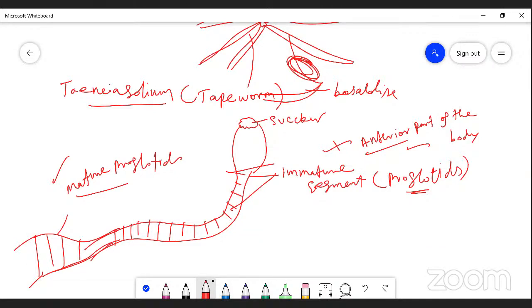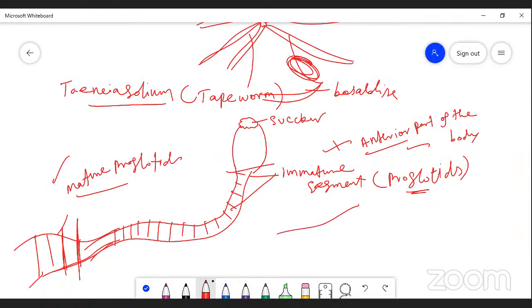The mature proglottids seen in the posterior part of the body are also called strobila. The mature proglottids are regularly cut off. Either a single segment or a group of segments is cut from the parent body.